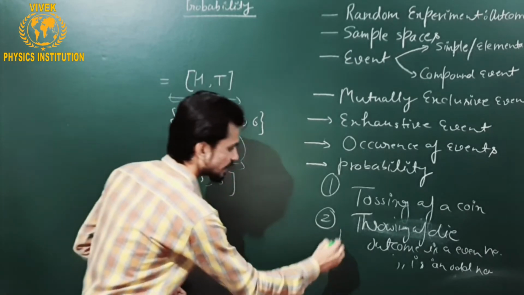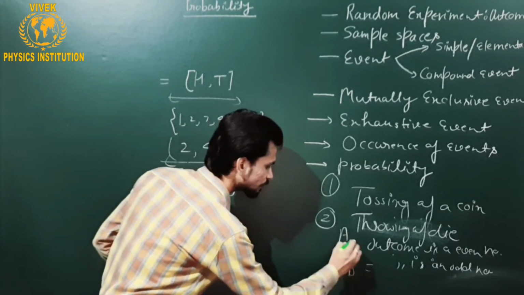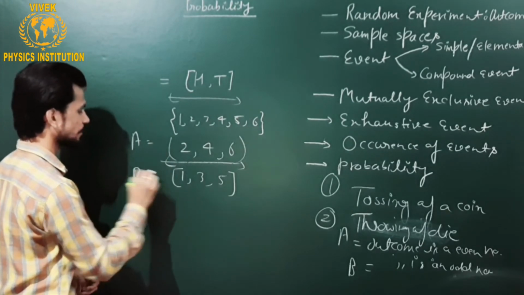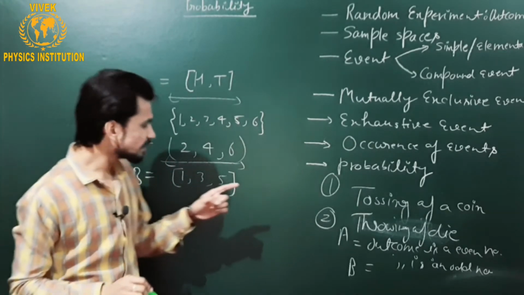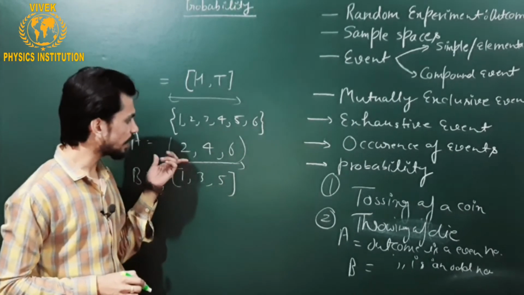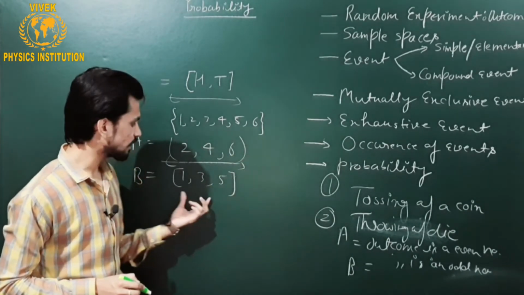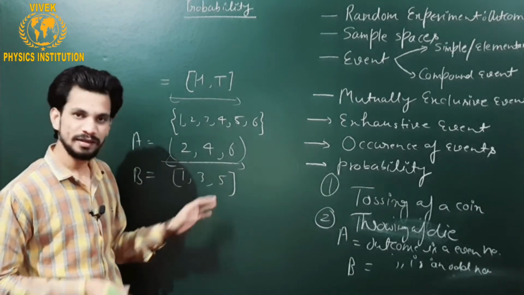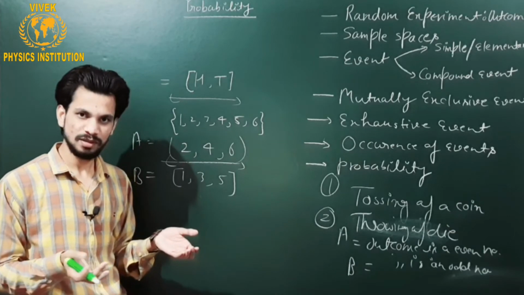Let's say this is event A and this is event B. Now you can easily see there is no relation between this one and that one. Here even numbers are concerned and here odd numbers are concerned, and both are disjoint in nature.